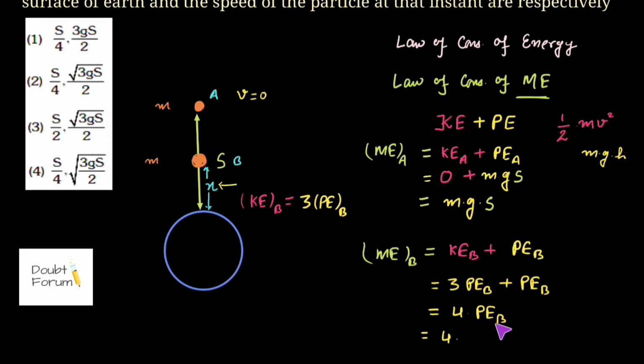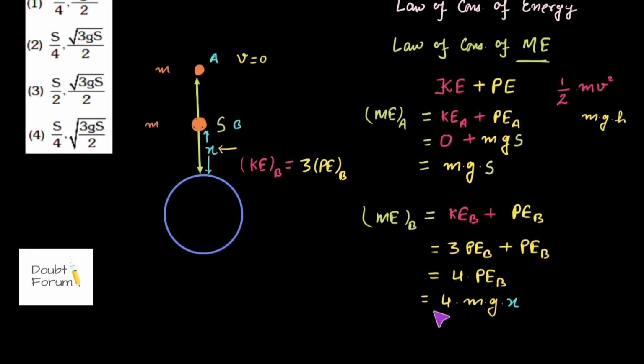So in place of the potential energy of point B, we will be writing m into g into h, where the height here is x. So this is the total mechanical energy of point B. According to the law of conservation of mechanical energy, total mechanical energy of a system is always conserved. It means the total mechanical energy of point B would also be equal to the total mechanical energy of point A. So we can simply equate equation 1 and equation 2.